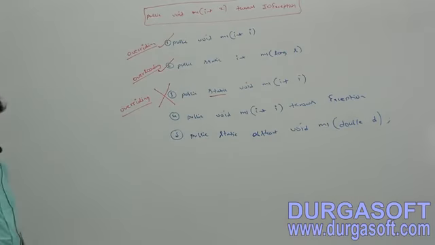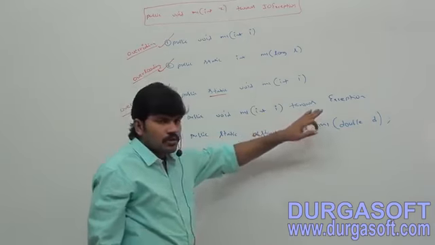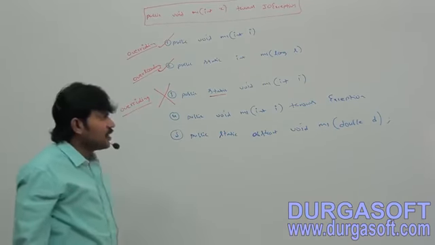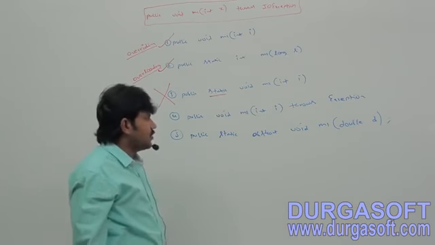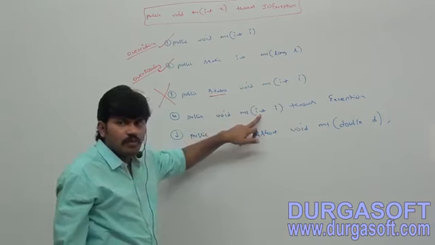Fourth one: public void m1(int i) throws Exception. Is it valid or invalid? Which concept is this? Overriding.